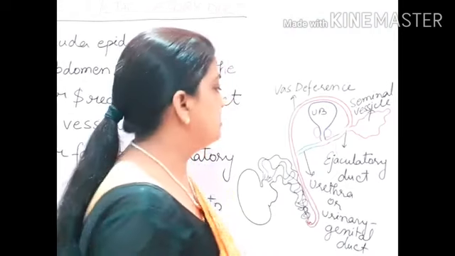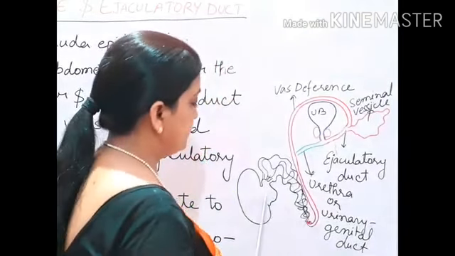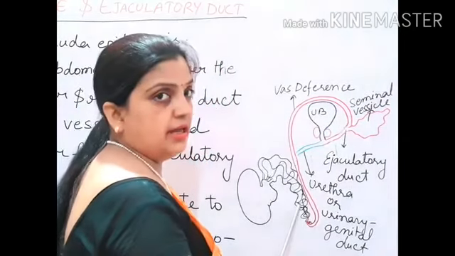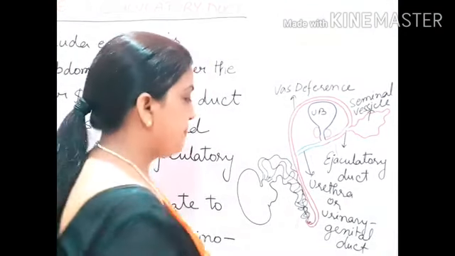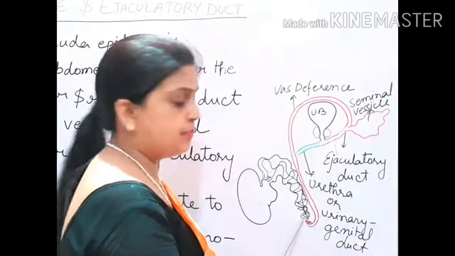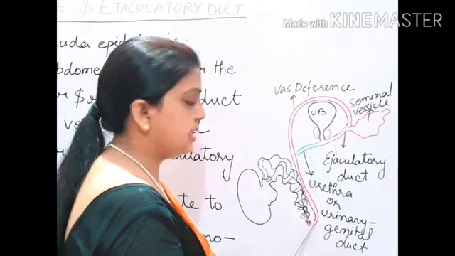Now we'll try to understand with the diagram. Now this is the testis, this is the epididymis, and I told you that the vas deferens arises from the cauda epididymis. So this is the cauda epididymis. Cauda means tail, the last part. So your vas deferens is arising from the cauda epididymis.